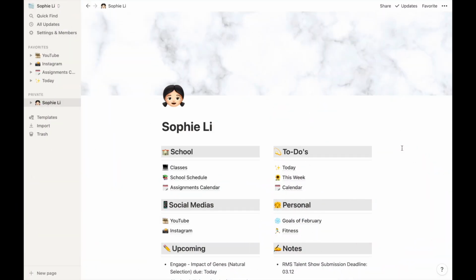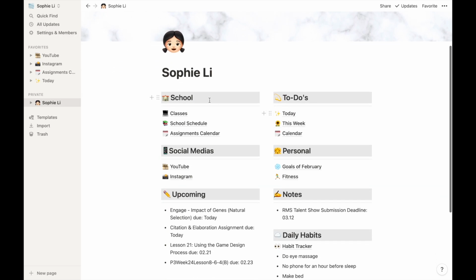Everyone, welcome to my Notion page. So I named my Notion page using my own name, which is Sophie Lee. So let's start from the left column over here. I have my school, which is a topic, and it is the most important thing out of all of them. And my second important thing is my assignments calendar. My assignments calendar basically reminds me of the assignments that are due tomorrow, next week, or next month, and I'm going to be showing it in a bit.